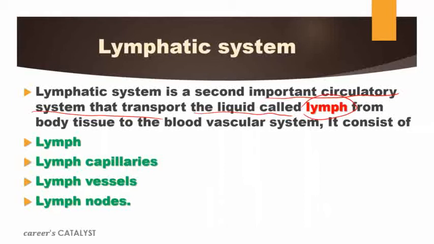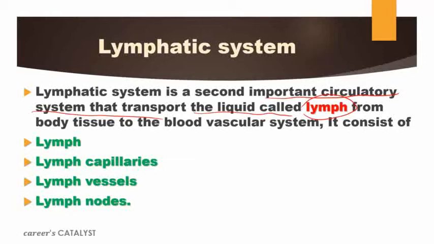When blood is traveling via arteries, veins and capillaries, sometimes it may leak. Nothing is 100% foolproof. Sometimes it may leak. Then at that time, the lymphatic system makes sure that the blood returns back to the bloodstream, or back to the blood circulatory system.